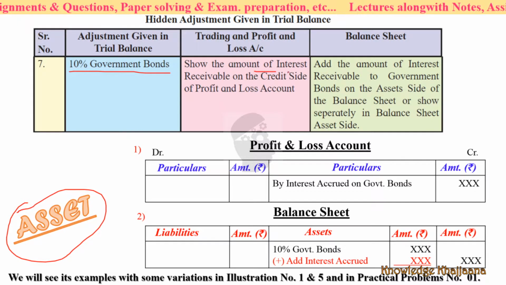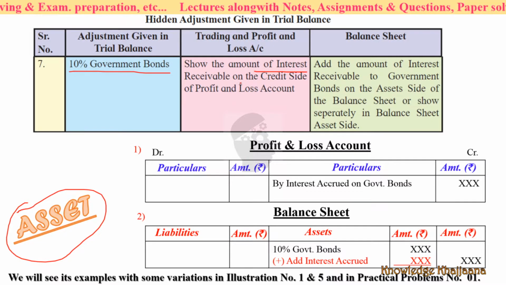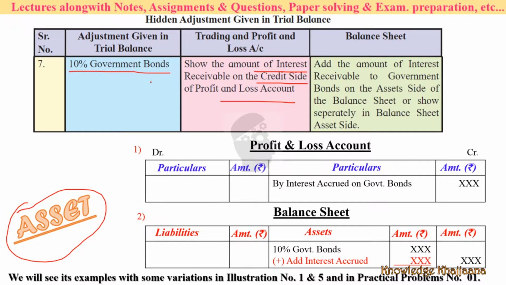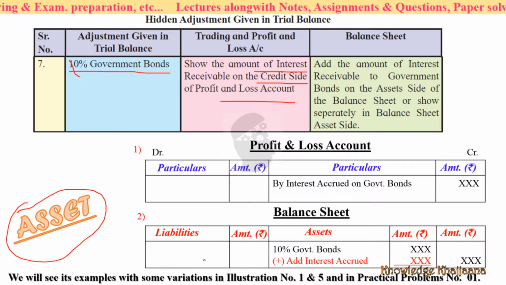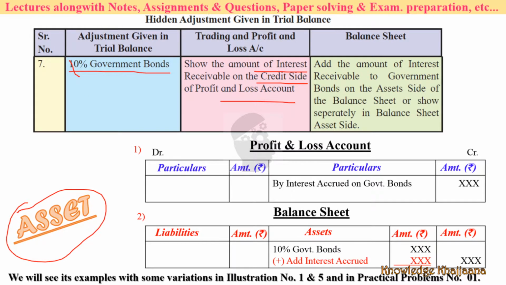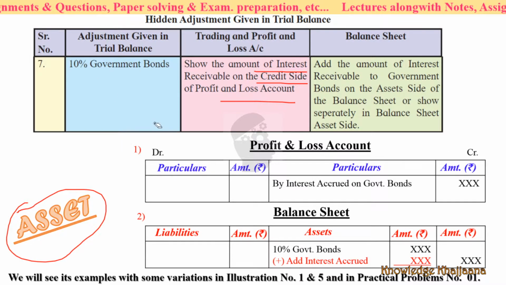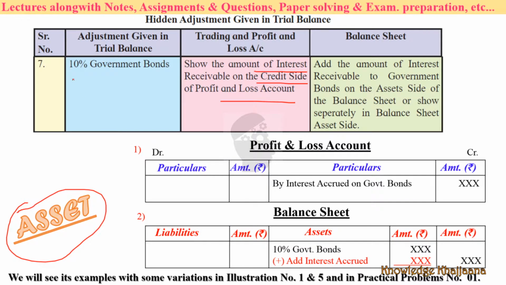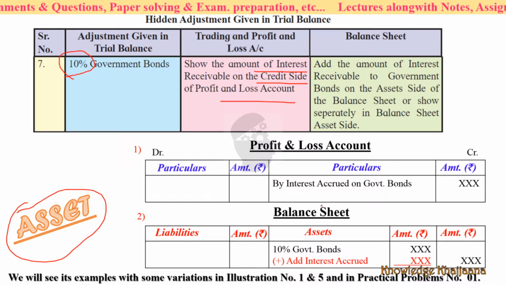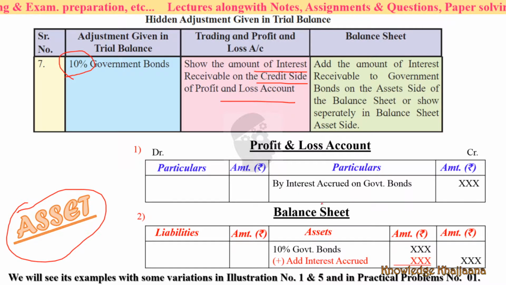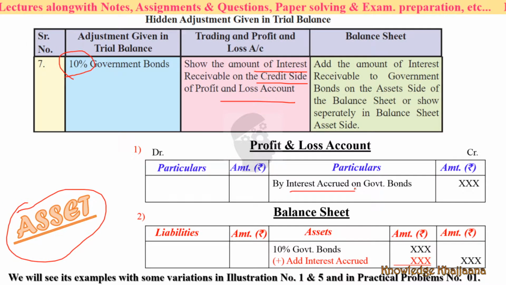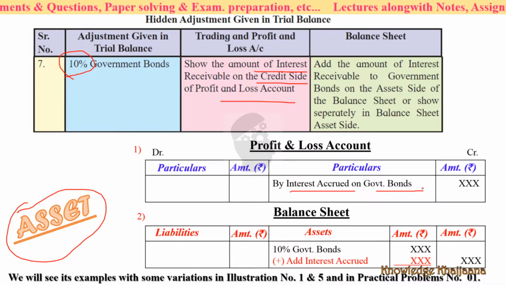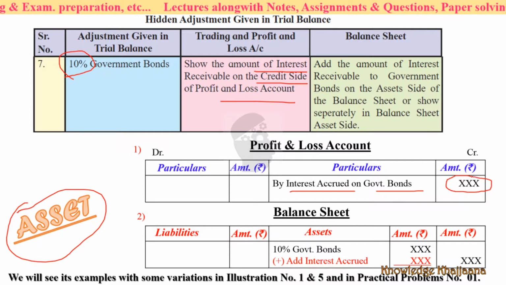Show the amount of interest receivable on the credit side of the profit and loss account. See, you will get the interest from the government bonds at the rate of 10%, on the government bonds. So it is an income. So show the amount of interest receivable, that is interest accrued on government bonds, at the rate of 10% on the government bonds.